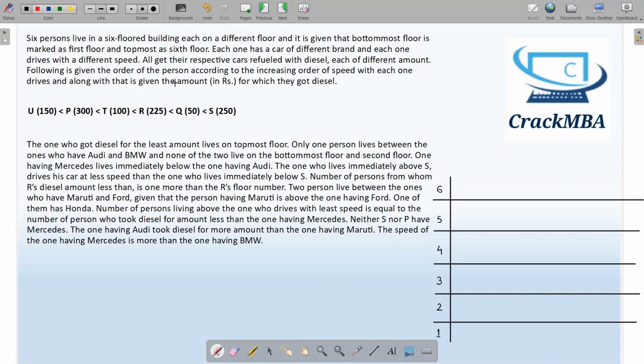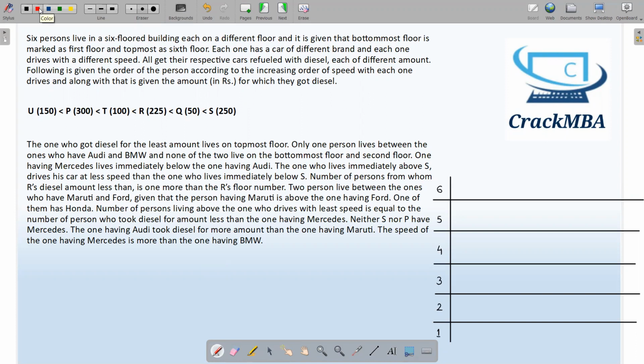Following is the given order of the persons according to the increasing order of speed, which means U travels with a lesser speed than P, and P travels with a lesser speed than T. So this is the increasing order of the speed. Along with that, it is given the amount for which they got diesel. So T got diesel of 100 rupees, P got diesel of 300 rupees, and so on. So this is what is given in the first paragraph, and let's move on to the next paragraph.